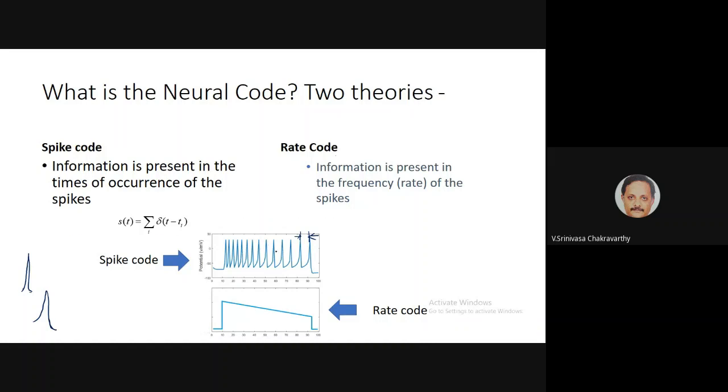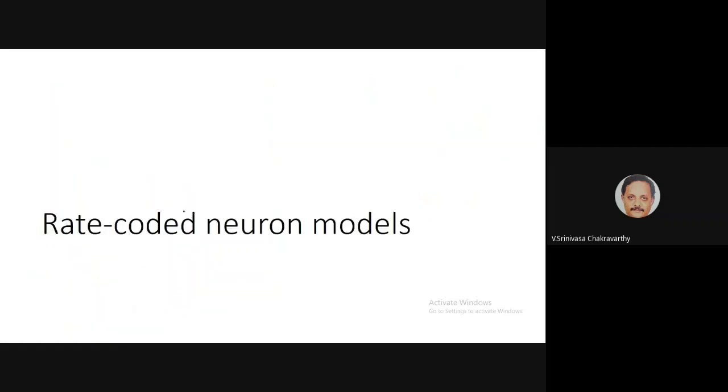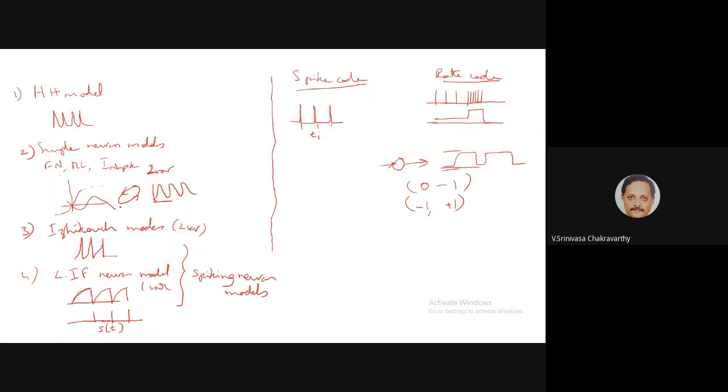So we have seen the Hodgkin-Huxley model, then we have seen simplified neuron models, two-variable ones, FitzHugh-Nagumo, Morris-Lecar, and so on, which give smooth oscillations. Then we have seen the Izhikevich neuron models, and they produce some kind of a spike, but the drop is by a hard reset.